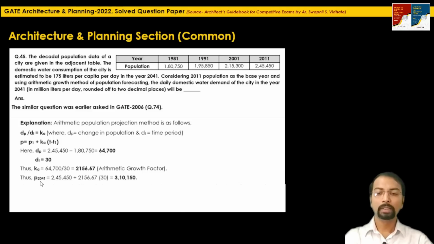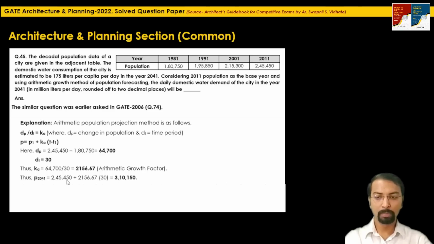Now you are calculating the projected population for the year 2041. So by putting the values of P1, Ka and T minus T1, you will get the projected population of the year 2041. What will be the population in 2041?